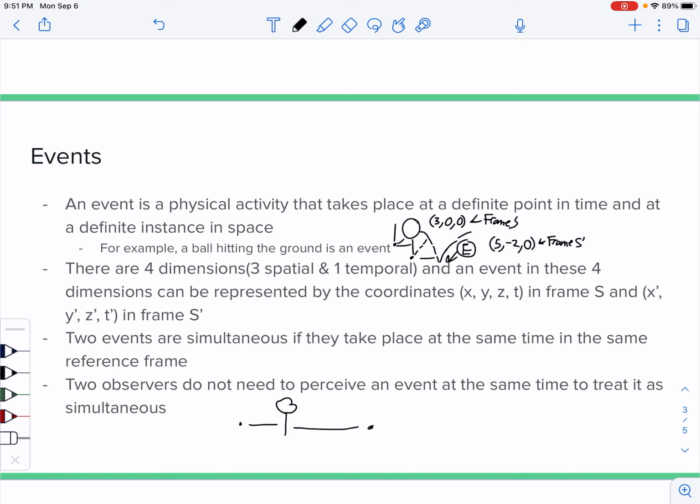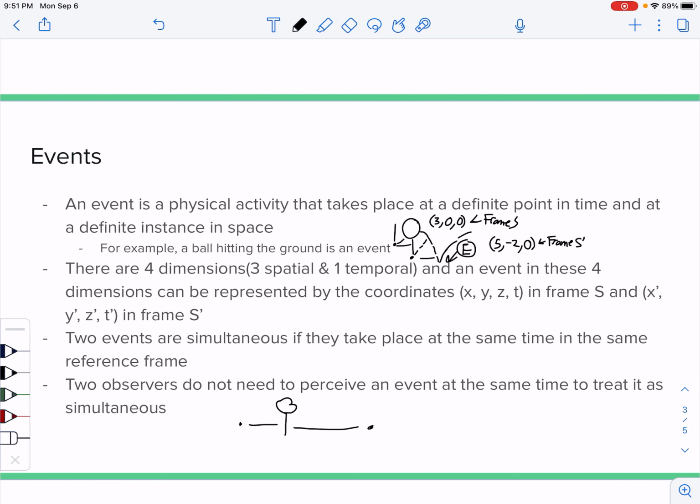So what this means is that if I see a bird crash into a telephone pole and a ball hitting the ground, in my frame of reference, whether I'm going at constant velocity or I'm just at rest, we see that the 2 events are simultaneous if I can measure them to take place at the same time.